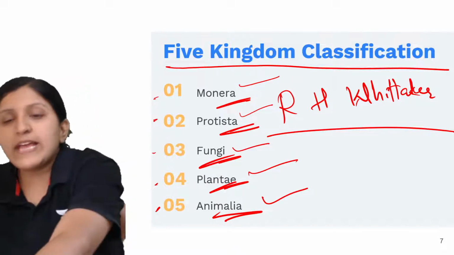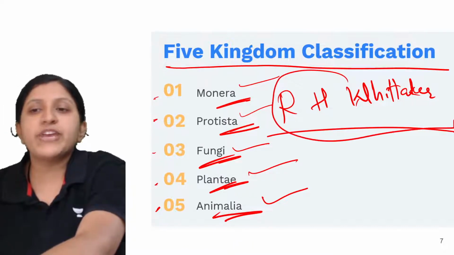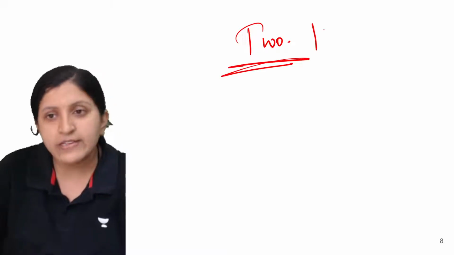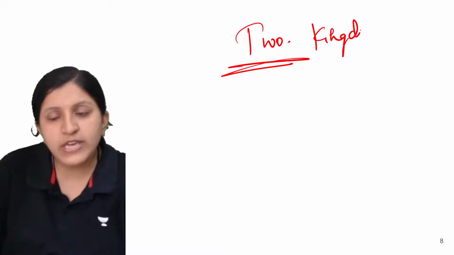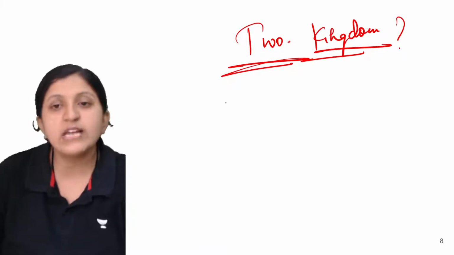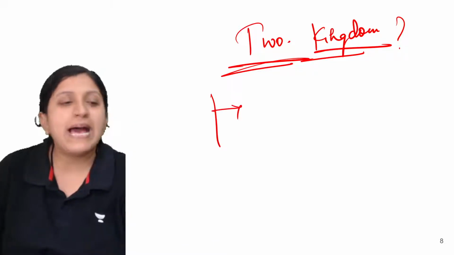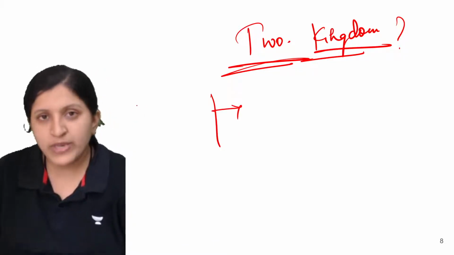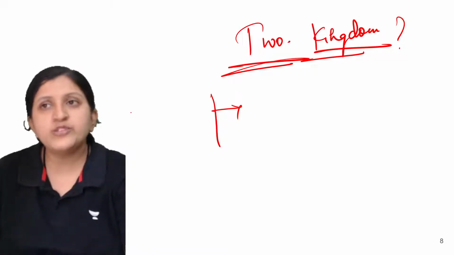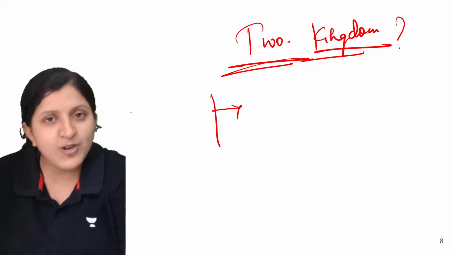All right, so let's see this. The 5 kingdom classification is given by R.H. Whittaker. In the 2 kingdom classification, based on what exactly did they classify these organisms? It was whether plants are moving or animals are moving, and among animals, whether they have white blood or red blood.